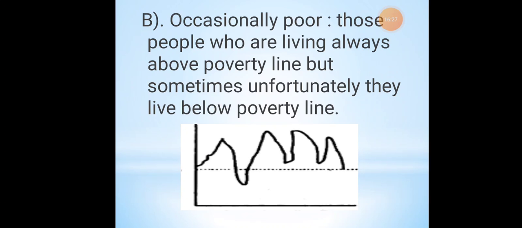But in one year, because of lack of efficiency or other things, you will suffer loss. So this is known as occasionally poor. When you suffer loss, you have no proper money, so you come below poverty line. When you occasionally come below poverty line, that can be called occasionally poor.